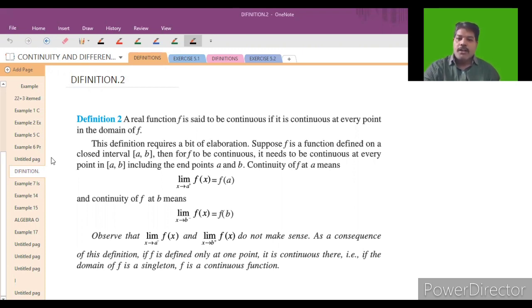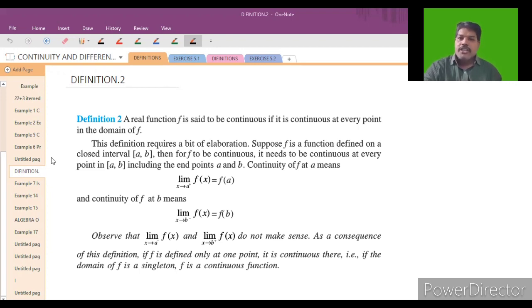What do we have to prove at the endpoint a? The limit as x tends to a plus of f of x is equal to f of a. That means f is continuous at x equals a from the right only. Why? Because a minus does not make sense, because the function is defined on the closed interval [a, b]. And at the same time at b also, f is continuous at b means the limit as x tends to b minus of f of x is equal to f of b.